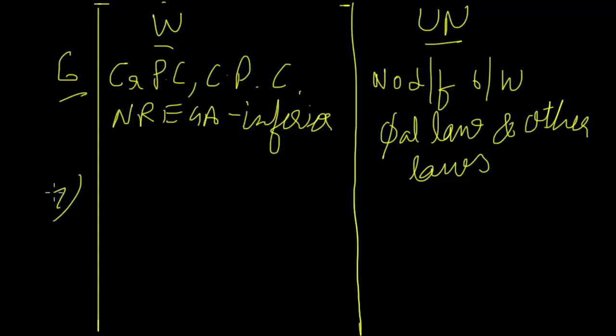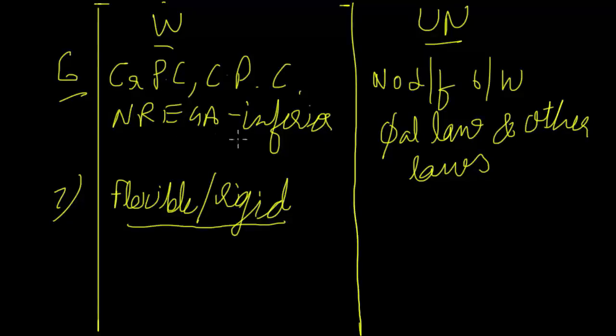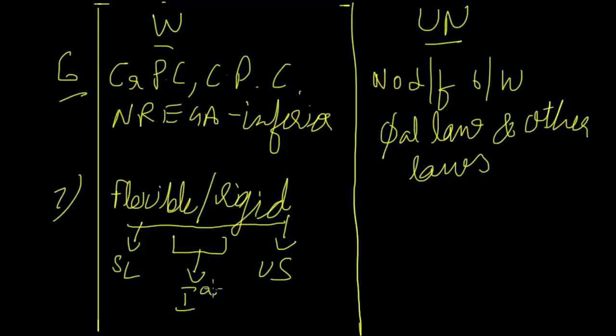The next difference is about flexibility and rigidity. Flexible or rigid. Now can you guess what this is, for a written constitution? It can be both, right? It can be flexible, it can be rigid. For example, the constitution of Sri Lanka is highly flexible, and the constitution of the United States is very rigid, and somewhere in between these two is the Indian constitution.